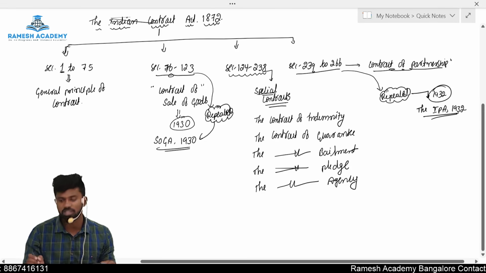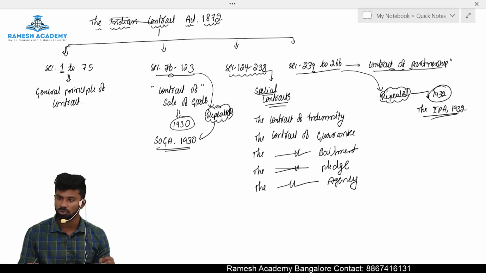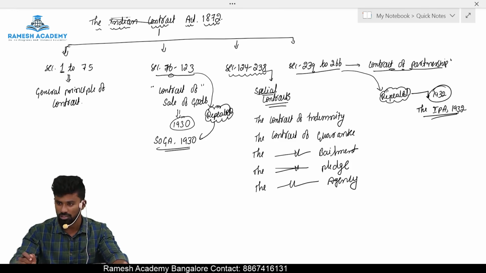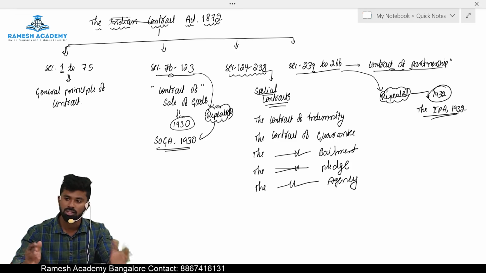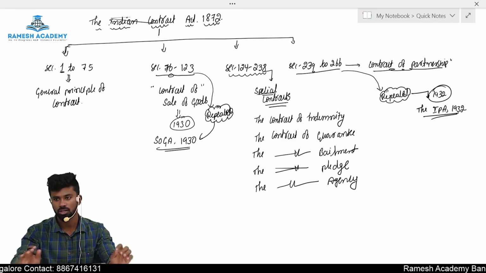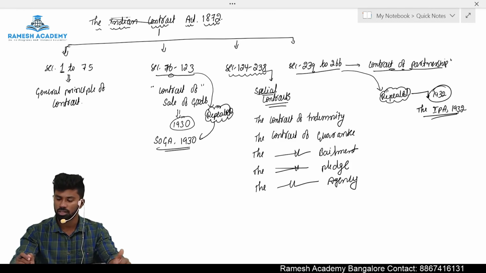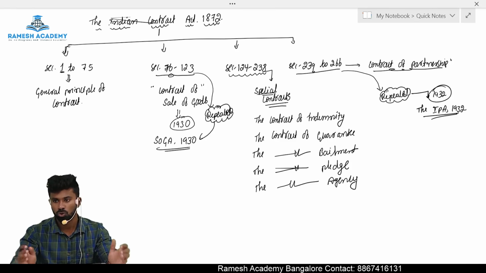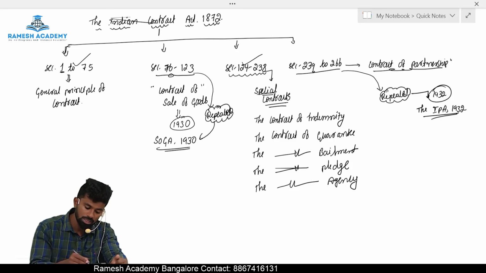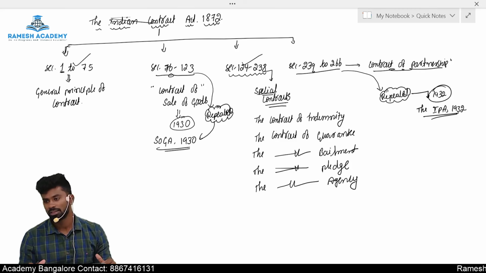So at present in the Indian Contract Act we have section number 1 to 75 and 124 to 238. The remaining section numbers were repealed, and there are separate laws to govern sale of goods contracts as well as partnership contracts. So 1 to 75 deals with general principles of contract, and 124 to 238 deals with special contracts. Both are in your syllabus for 10 marks, so we have to study general principles as well as the special contracts.